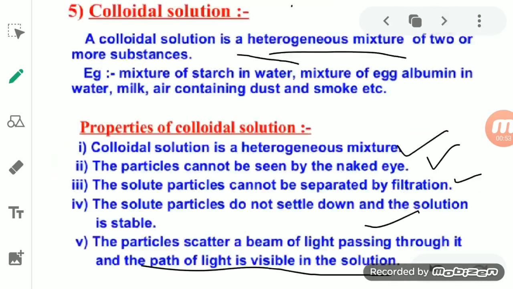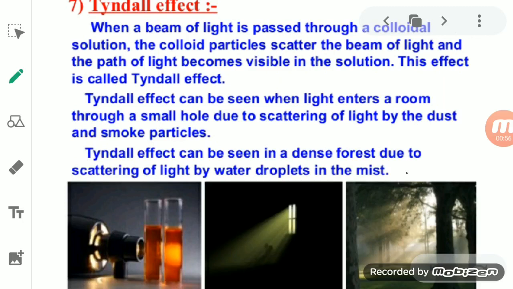You can understand it with this. Now see here. When a beam of light is passed through a colloidal solution, the colloidal particles present in the solution scatter the beam of light. You know that anything is visible to us just because of reflection or scattering. So when the light falls on the colloidal particle, the size of the colloidal particle is such that it can scatter that light in a different direction.